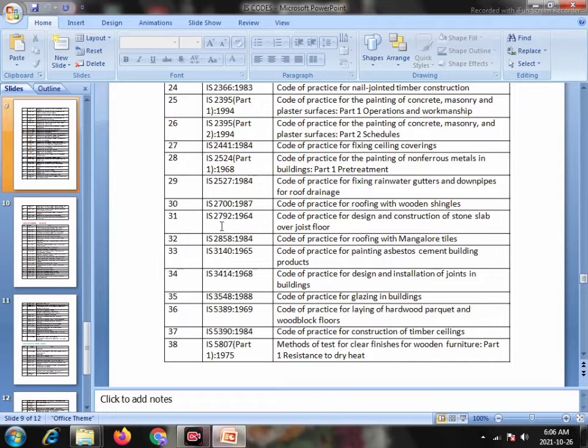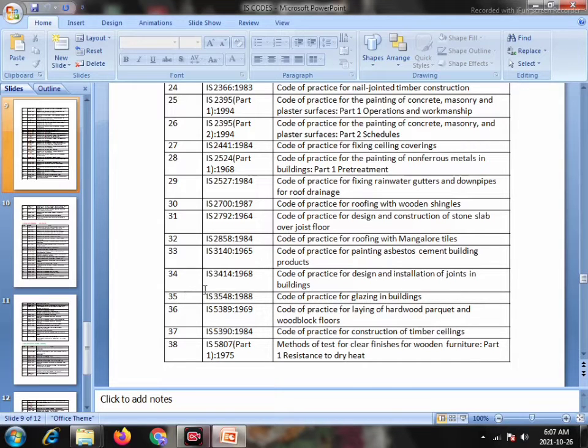31, IS 2792 1964, Code of Practice for Design and Construction of Stone Slab over Joist Floor. 32, IS 2858 1984, Code of Practice for Roofing with Bangalore Tiles. 33, IS 3140 1965, Code of Practice for Painting Asbestos Cement Building Products. 34, IS 3414 1968, Code of Practice for Design and Installation of Joints in Buildings.